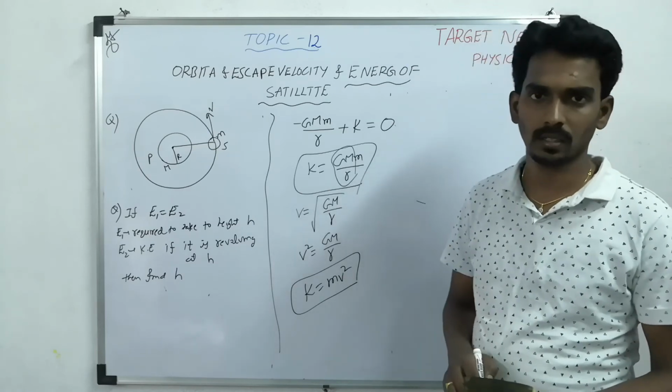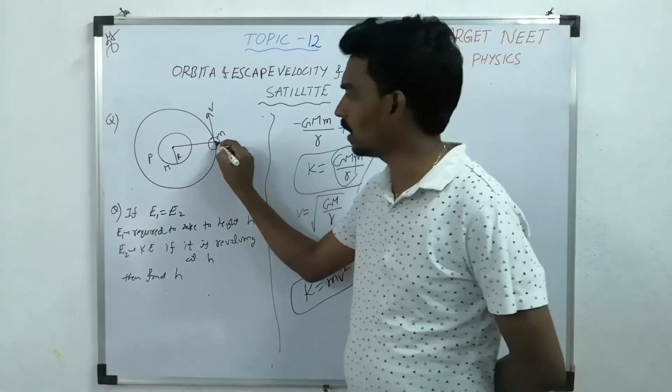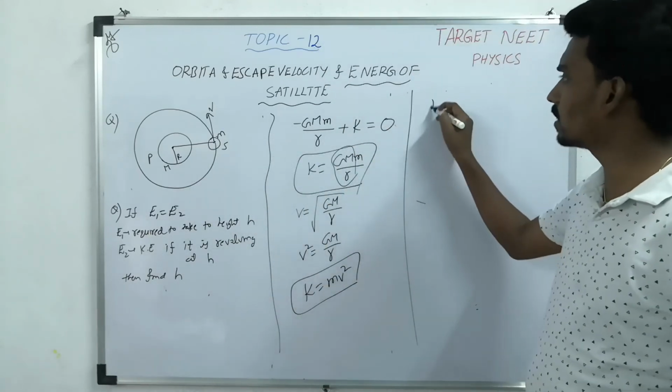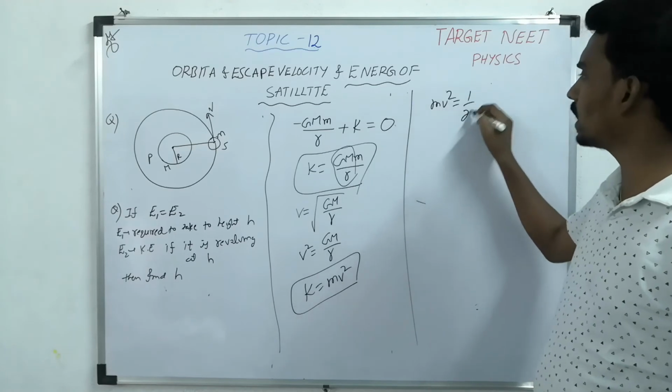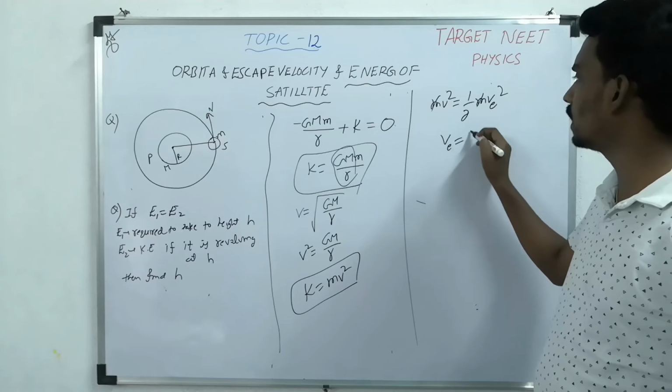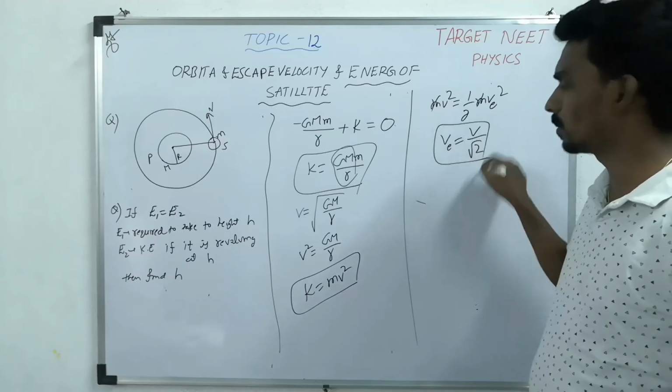Half m v square. Or if you want to find the escape velocity, this is the kinetic energy you have to give. But what is the escape velocity formula? Half m v square. m cancels, so v is v by root 2.